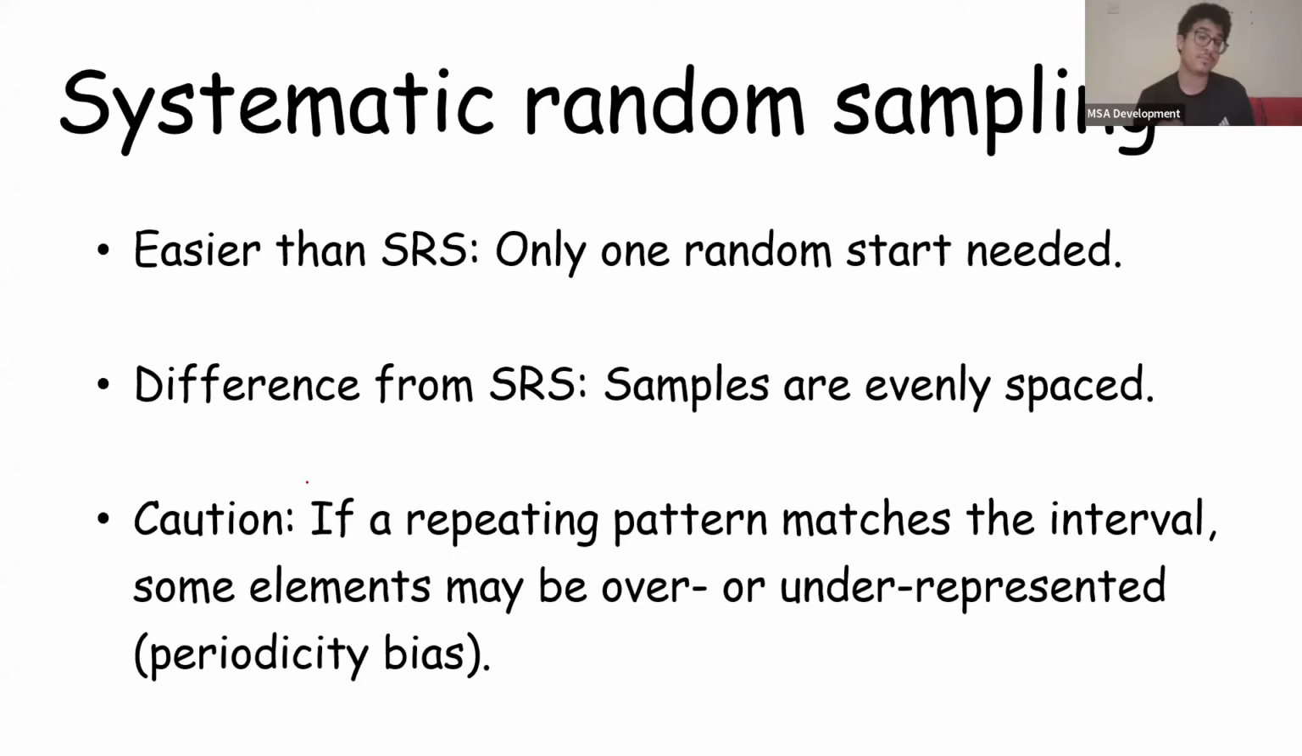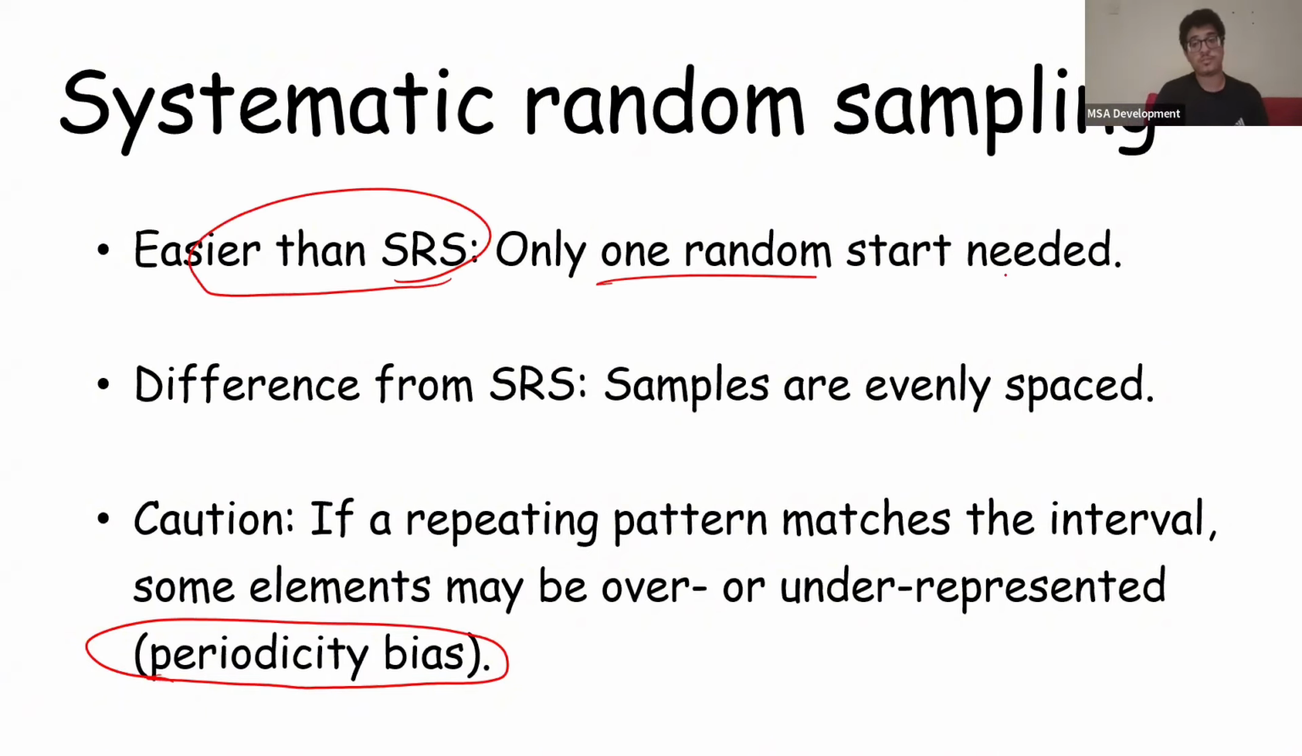Okay, so if there's some kind of repeating pattern that matches our interval, we may over or underrepresent people. Okay, this is known as periodicity bias. Okay, remember periodicity bias. Tamam? This is an issue that can come along in systematic random sampling. Tamam? And once again, remember that it is easier than simple random sampling. You only need one random start. And the samples in this case are evenly spaced instead of completely random.